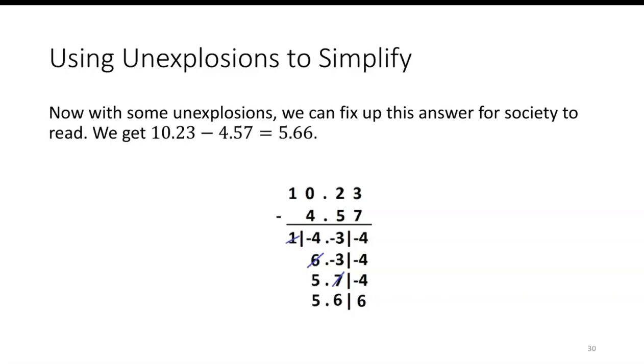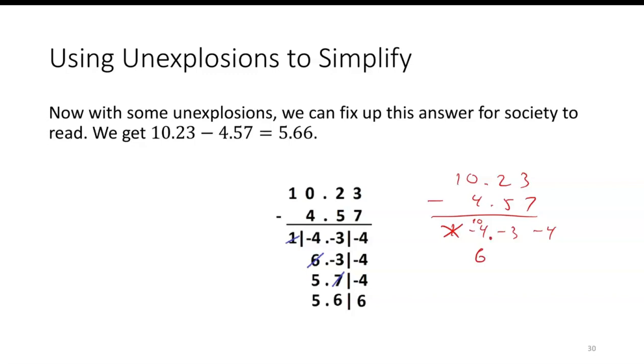And here are the steps I took. I'm going to unexplode basically the 1 there. I'm going to unexplode and make that 10. And so the 10 minus, well, let me write it this way. So I end up with 1, negative 4, negative 3, and negative 4. Okay. So I unexplode this 1, and that becomes 10 in the next place over. So 10 minus 4 is 6.